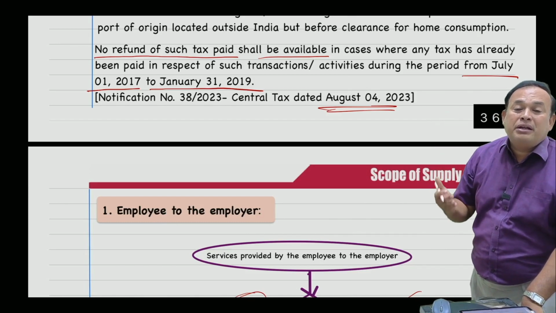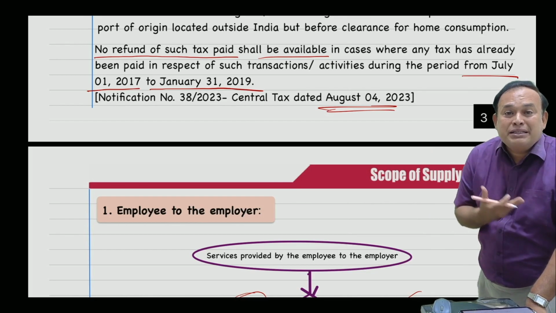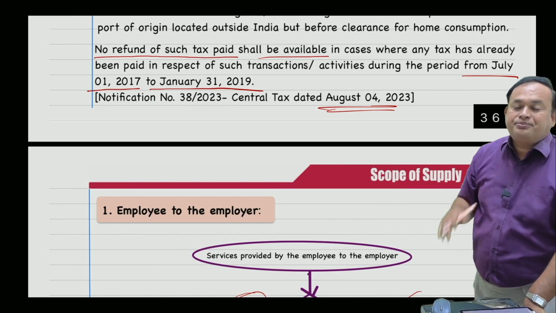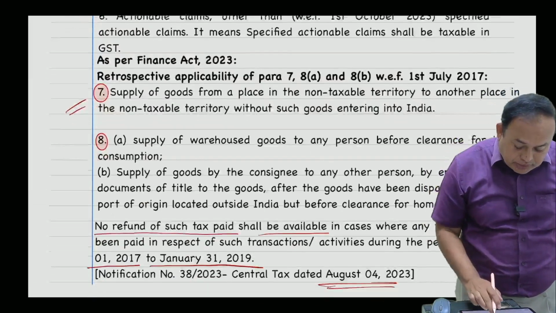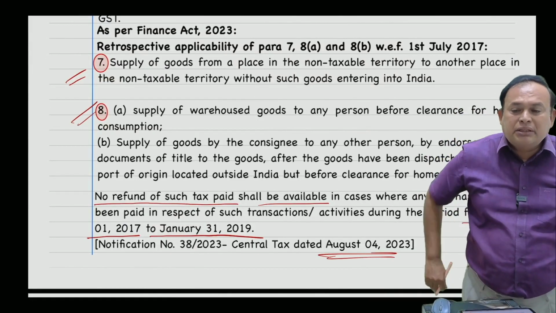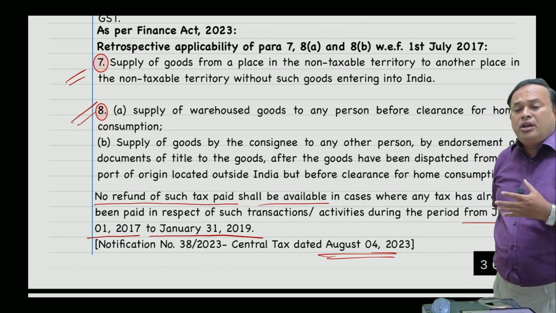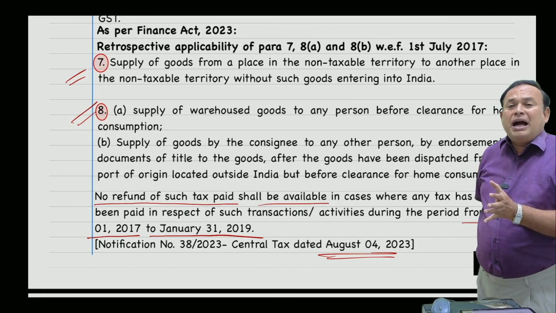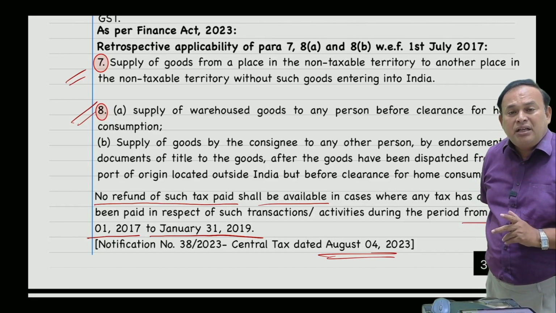Now, in the year 2018, if you had made this transaction and paid the GST, no refund. Furthermore, my dear friends, referring to serial number 8 of Schedule 3, which is also supply excludes, this was introduced from 1st February 2019.